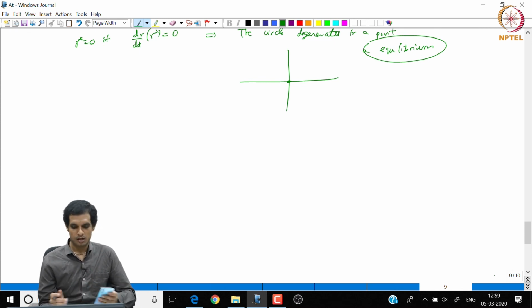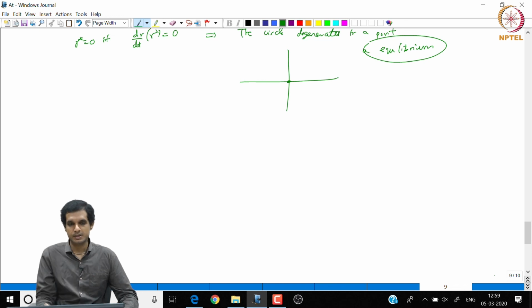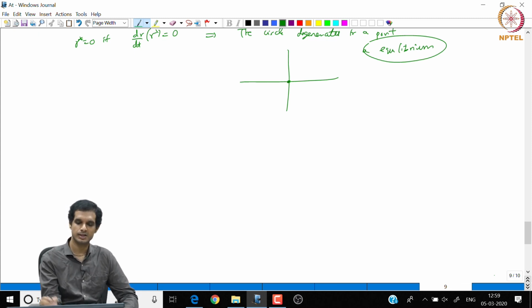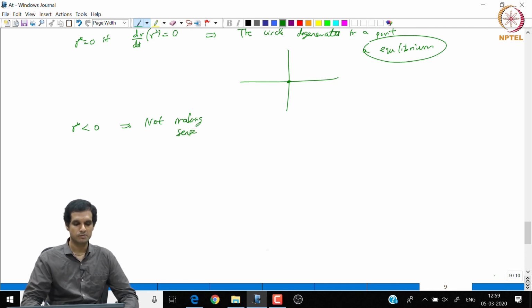So the equilibrium points of the dr by dt dynamics, if they are positive, then they are closed orbits, but if it is 0, then it's an equilibrium point. When r star is negative, it doesn't make sense, they are not acceptable values, because the distance from the origin is always positive. So we have to discard any negative solutions we get for this equation.